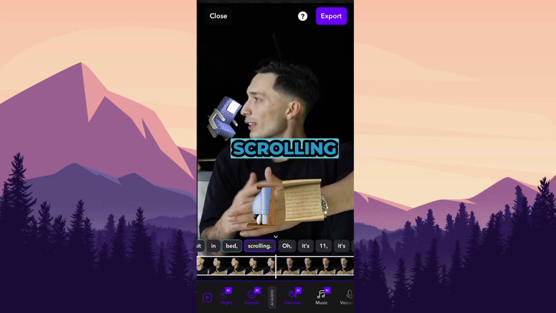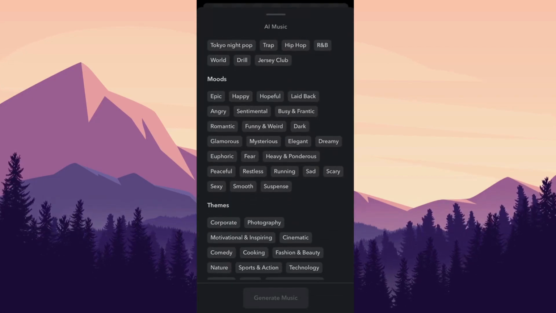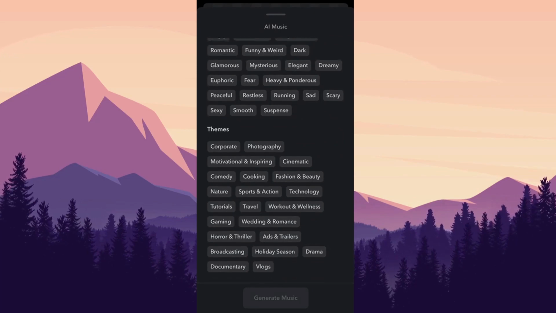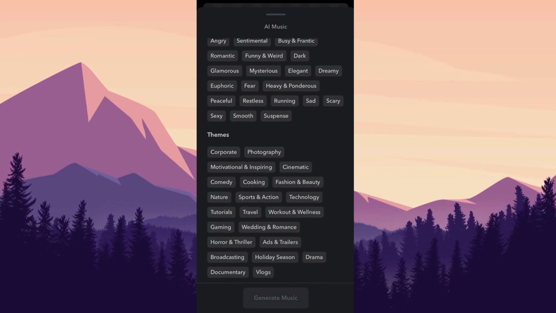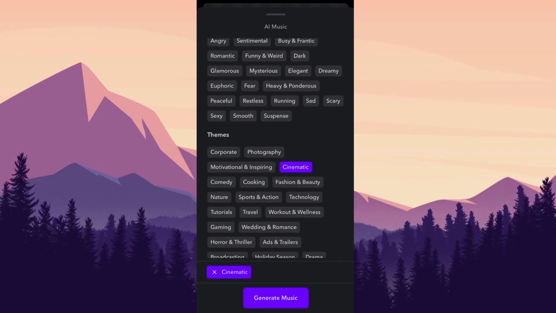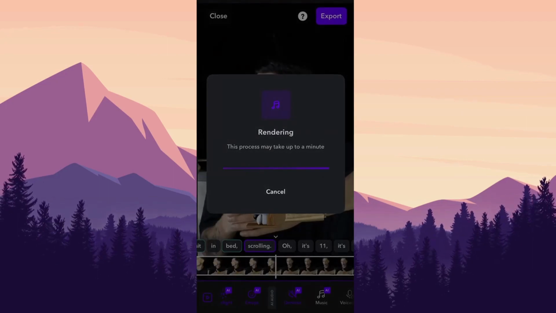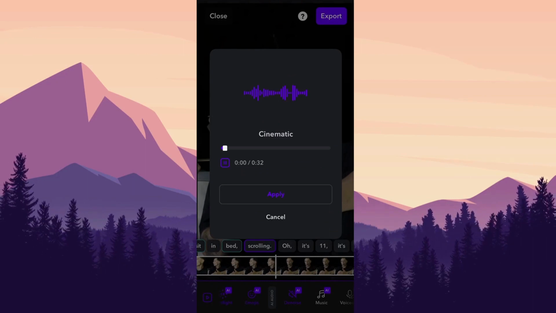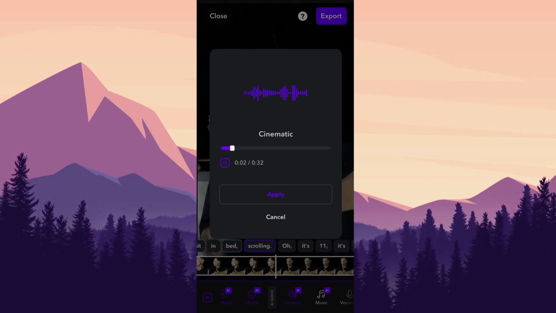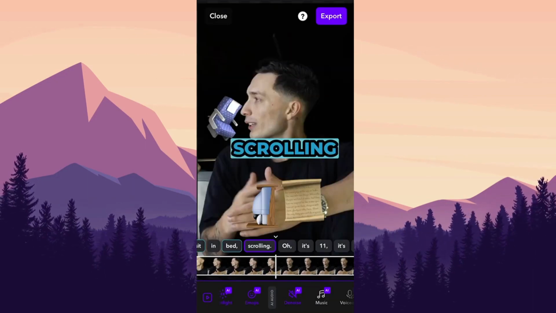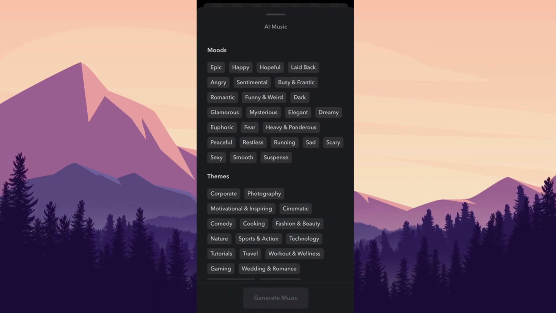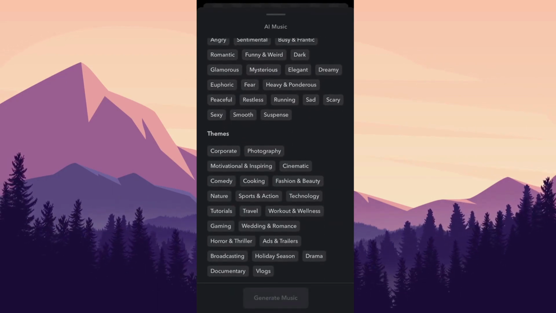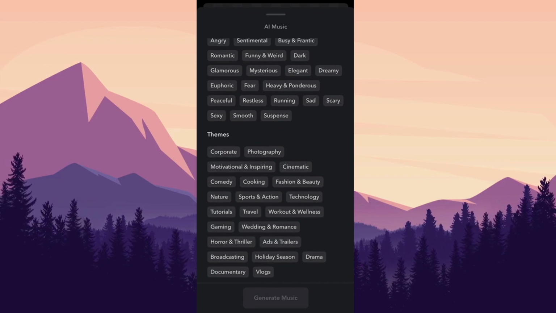Also, you can generate AI instrumental music to your videos. So let's say we want something cinematic. Let's hear that. Oh, it will take up to 1 minute. It's quite lame music, but in previous videos that I did, it can generate some pretty impressive instrumentals.